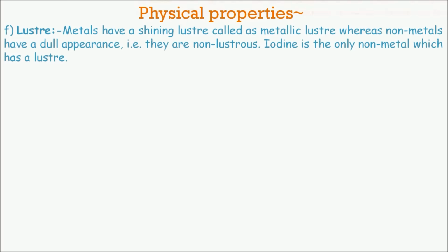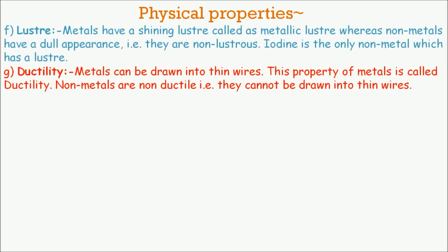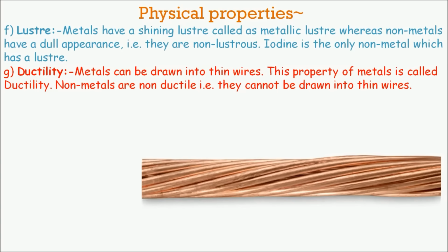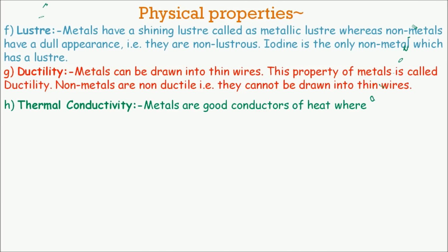Ductility. Metals can be drawn into thin wires. This property of metals is called ductility. Non-metals are non-ductile. That is, they cannot be drawn into thin wires. Thermal conductivity. Metals are good conductors of heat, whereas non-metals are poor conductors.